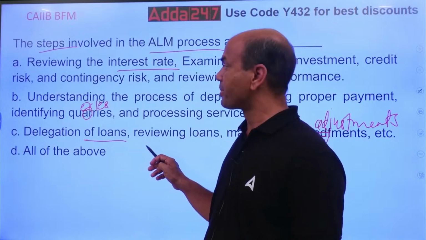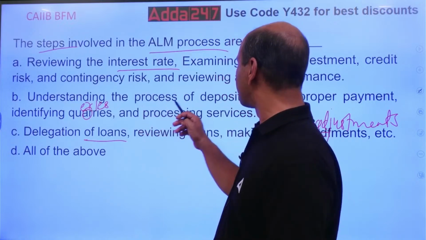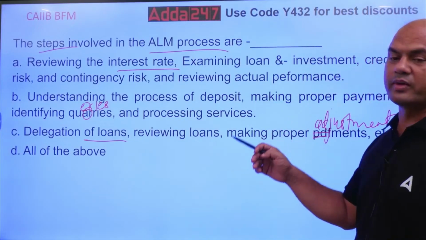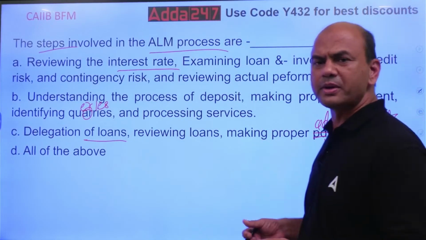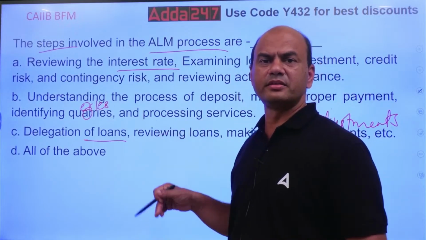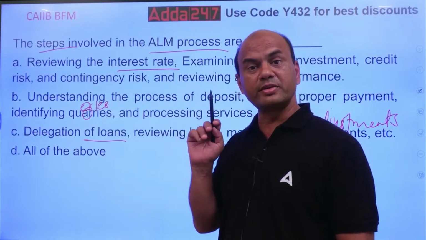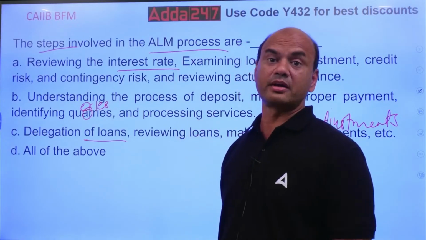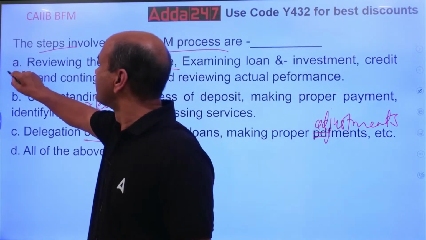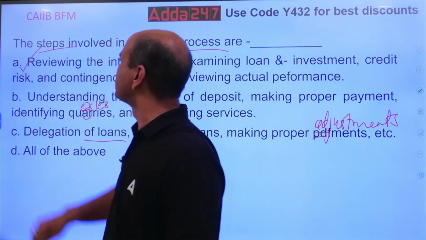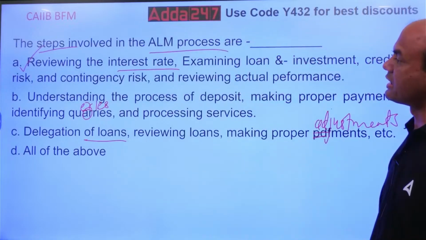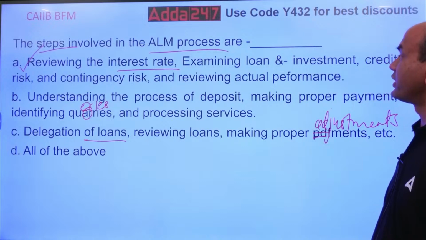Similarly over here, process of deposit, making proper payment, identifying queries. This is a procedural issue, operations part. This is not the part of ALM. ALM is always a part of market risk. Kindly note, market risk. So the correct answer is A. Reviewing the interest rate, examining the loan and investment, credit risk, contingency risk, reviewing actual performance.